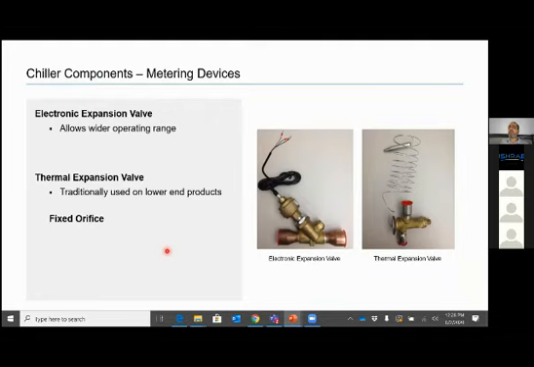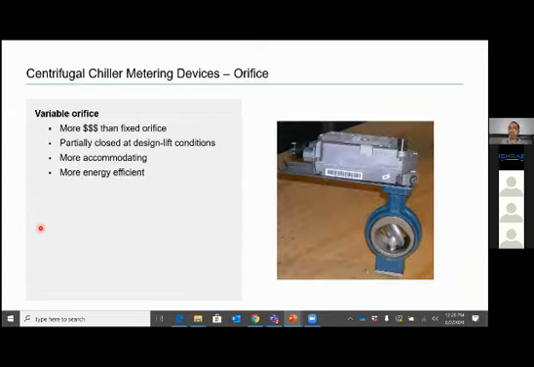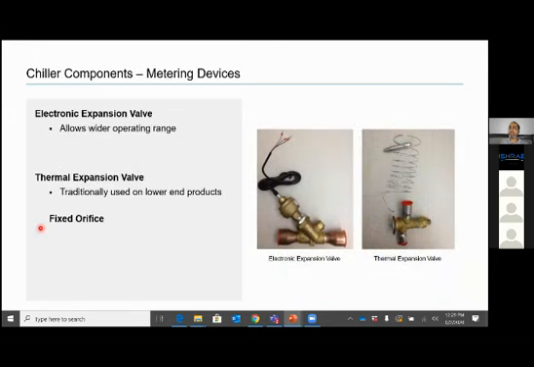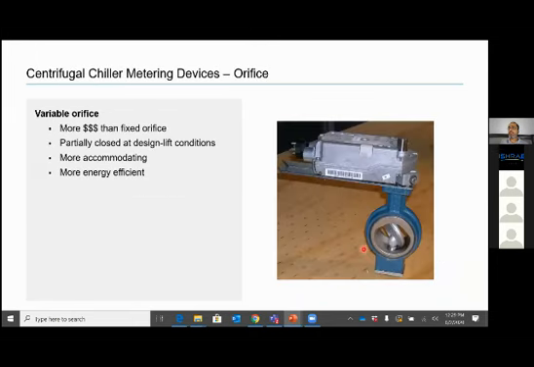Now, types of expansion valves, metering devices. We have electronic expansion valve, thermal expansion valve, fixed orifice type expansion valve, and variable orifice type. So what is the difference between fixed orifice and variable orifice? The orifice will be variable in case of variable orifice, which means it will regulate as per the load requirement.